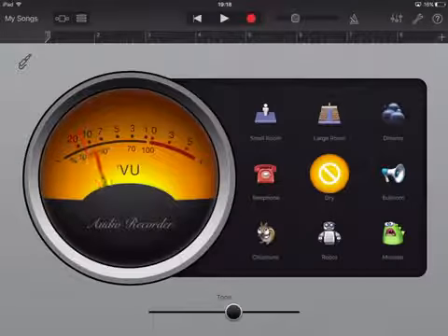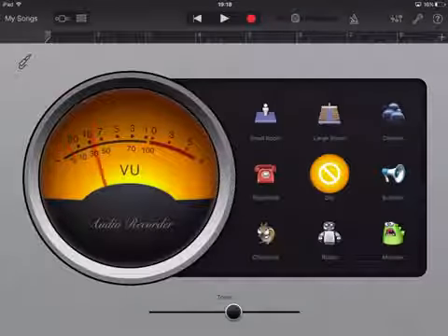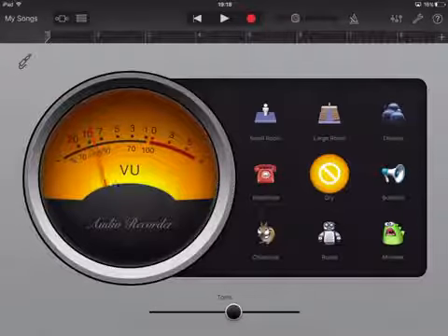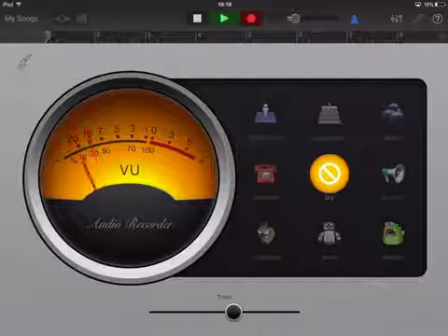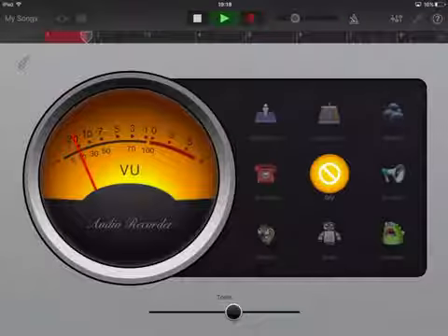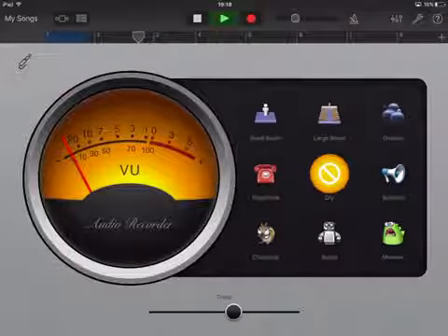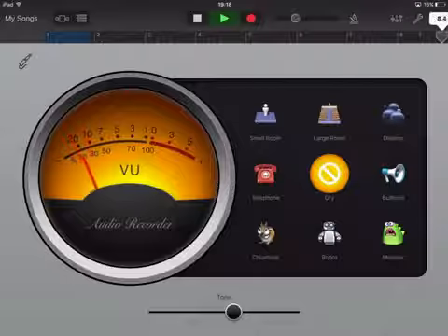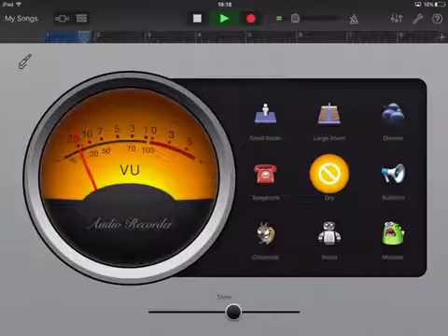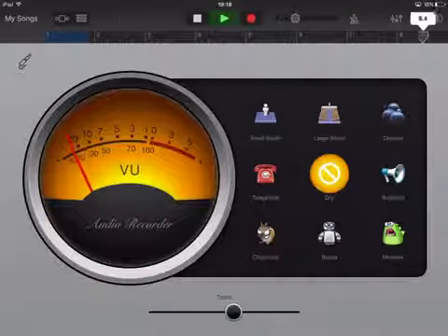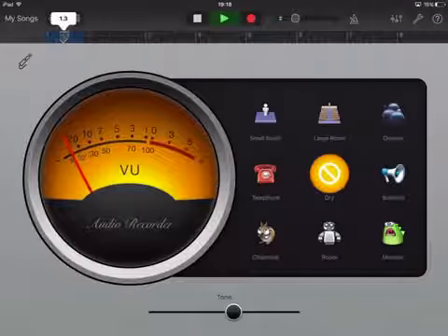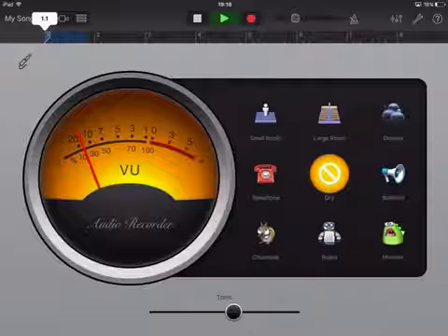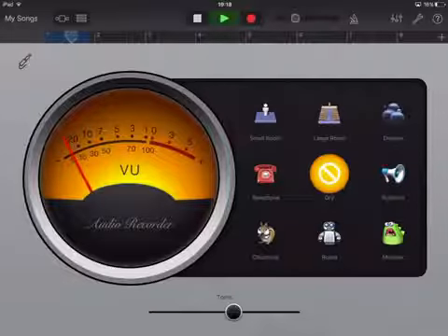And then when you want to start it, you press the record button, this one. Then it will record. And then when it gets to here, it will automatically end when it goes to here. And then once you've done it, okay, I'm just gonna record my voice for it. Okay.